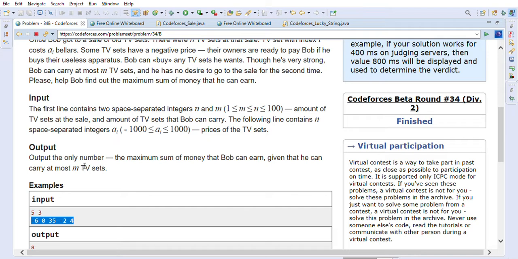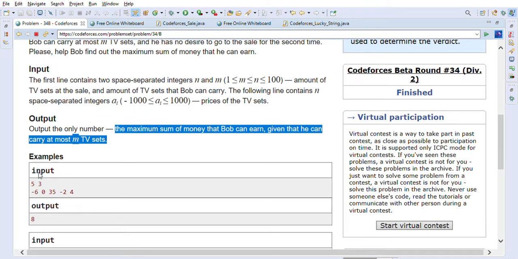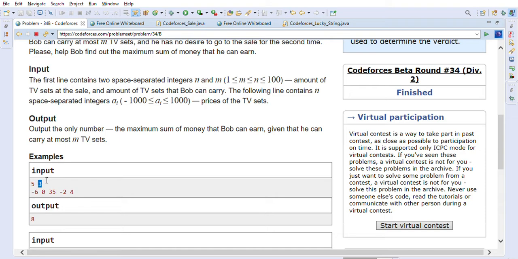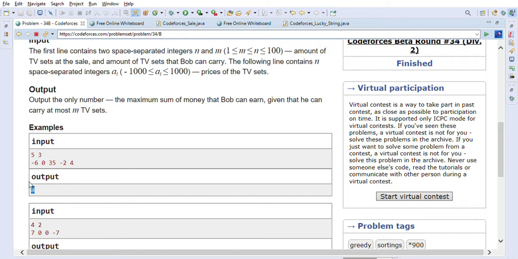The output is only one number, the maximum sum of money that Bob can earn, given that he can carry at most m TV sets. In the first example, Bob can carry 3 TV sets, and the answer for this question is 8.